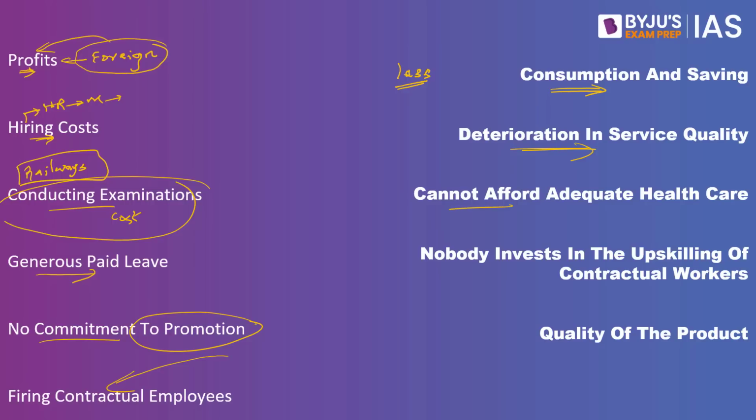Third, they cannot afford adequate healthcare. They do not have money. They have very less salaries as well. Because they have very less salaries, they are not given insurance by the companies. They and their family will have to bear the consequences of health related issues. So if they are not able to afford healthcare, what could happen? The human resource that ultimately has to cater to all these products and services will not be able to give their best when it comes to the services.